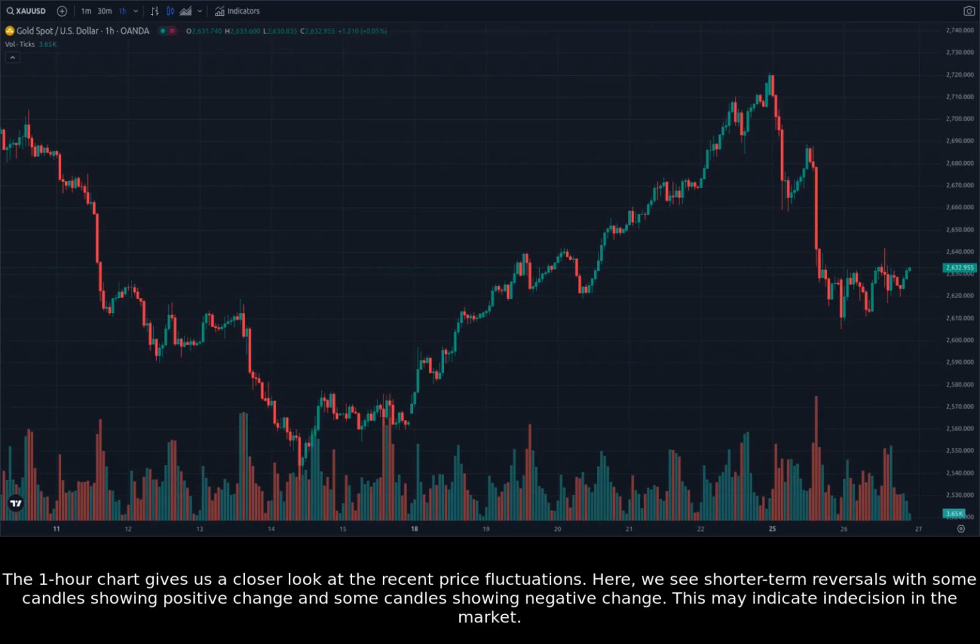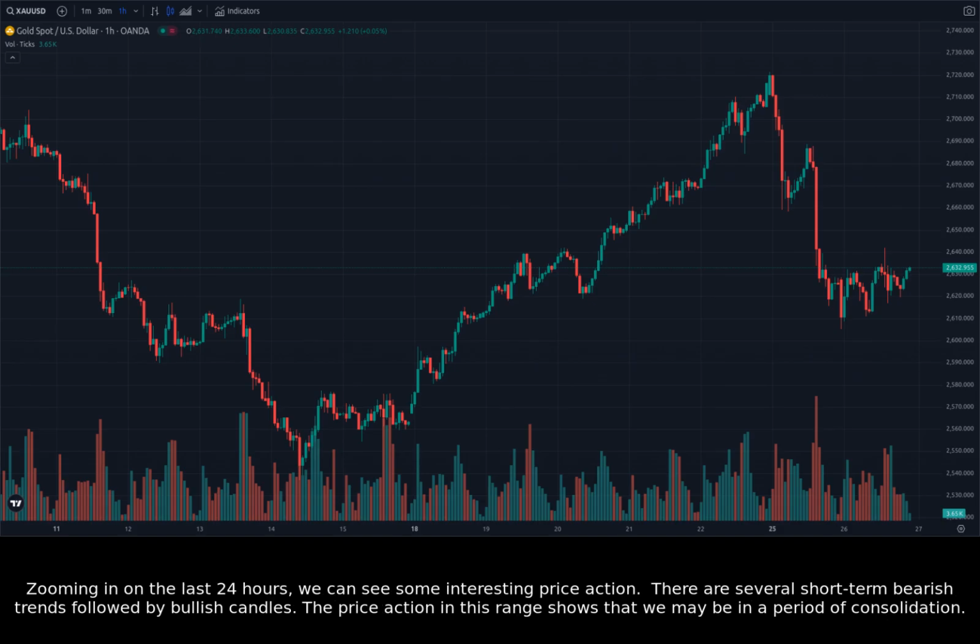The 1-hour chart gives us a closer look at the recent price fluctuations. Here, we see shorter-term reversals with some candles showing positive change and some candles showing negative change. This may indicate indecision in the market. Zooming in on the last 24 hours, we can see some interesting price action. There are several short-term bearish trends followed by bullish candles. The price action in this range shows that we may be in a period of consolidation.